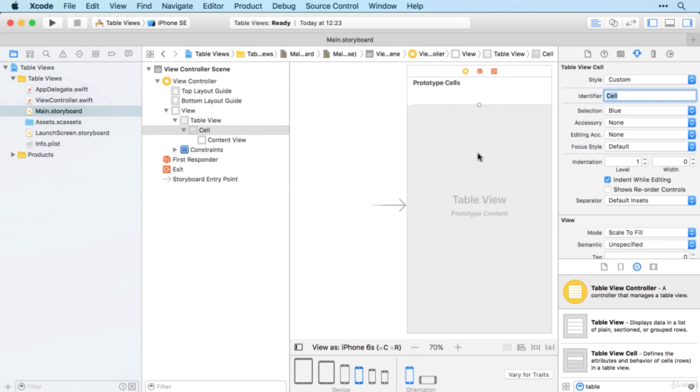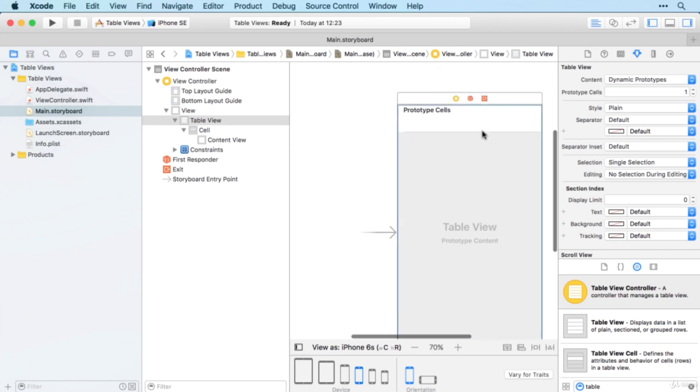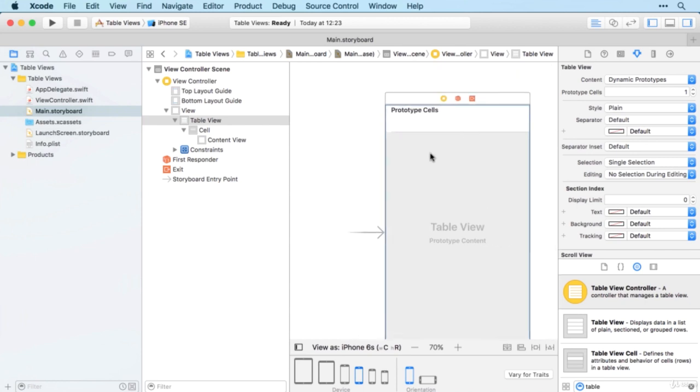Okay, while we're here actually, there are two other things we need to do. We need to control drag from the table view to the yellow circle at the top there. The yellow circle represents the view controller as it does here. And we're going to add outlets for data source and delegate.